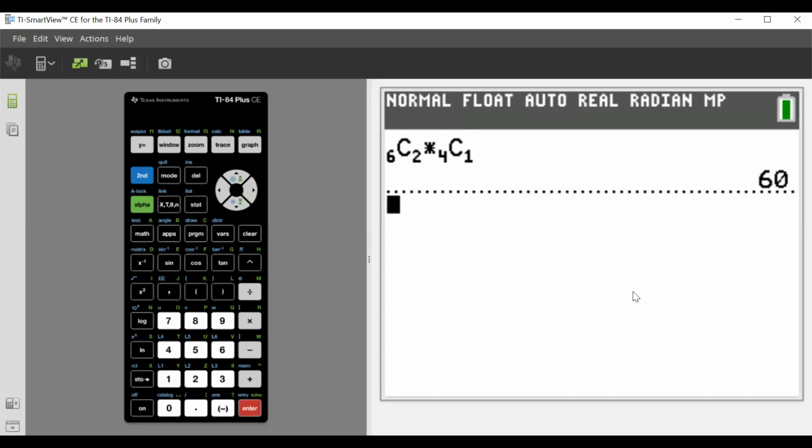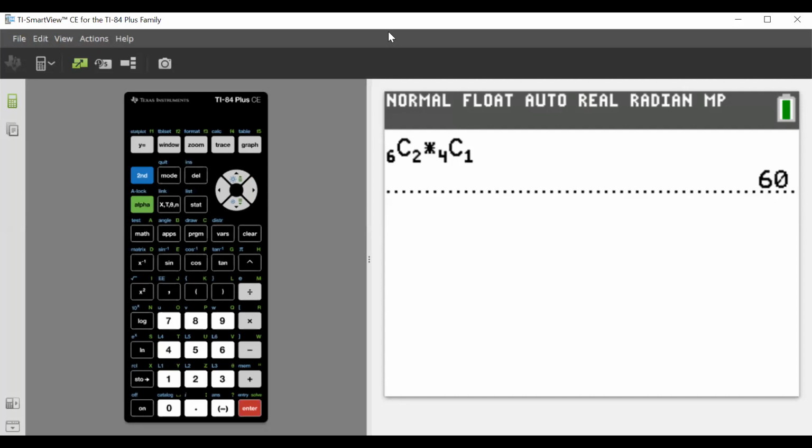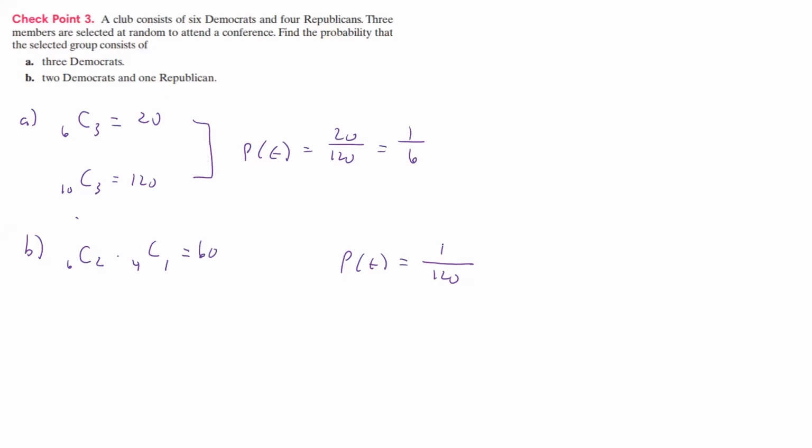Our denominator was 120, so that's a half. So we don't even have to worry about that one. We can figure that one out in our head. And so this was 60, that was 60, and that's going to be 1/2. So that probability of finding 2 Democrats and 1 Republican is going to give us 1/2. Okay.